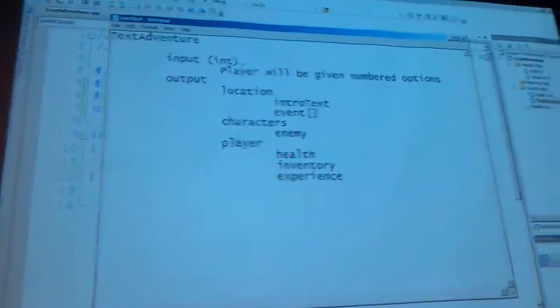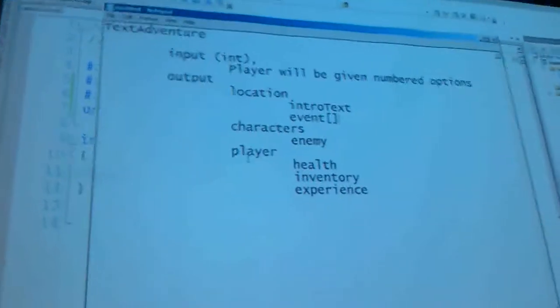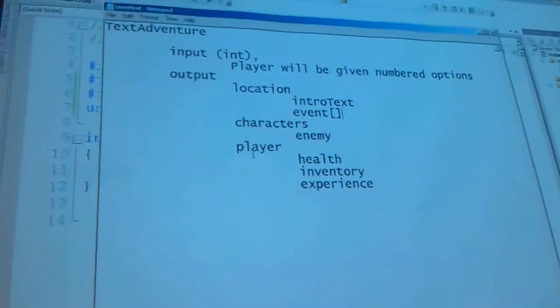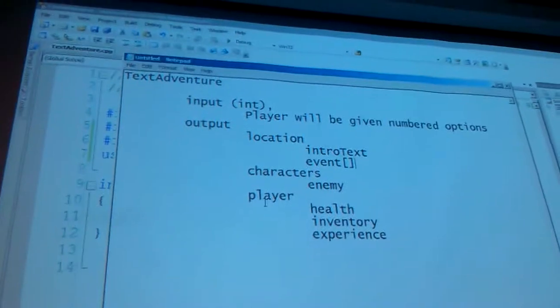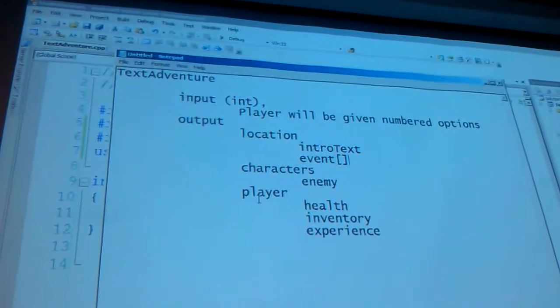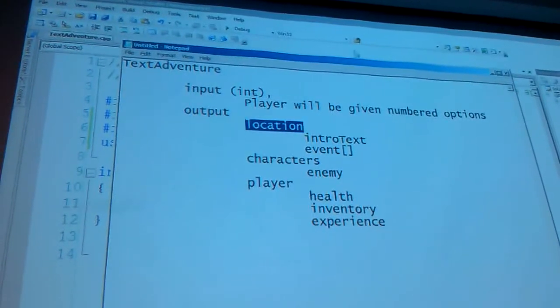I'll come up with a plan. I have a general idea in my head. For example, I know we're going to alternate between input and output, so I know I need to check input every other turn. I know what it needs to do, but before I can write how to do it, I just need to know what it's storing. So we'll do location.